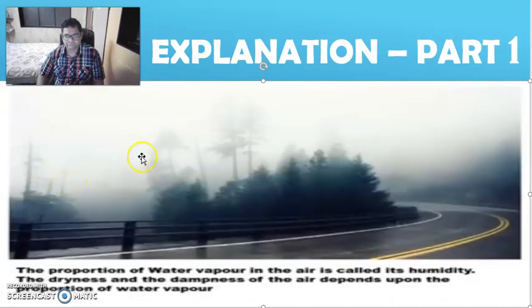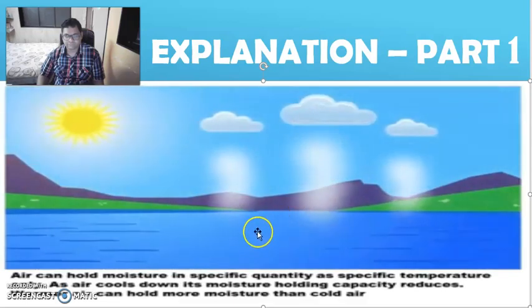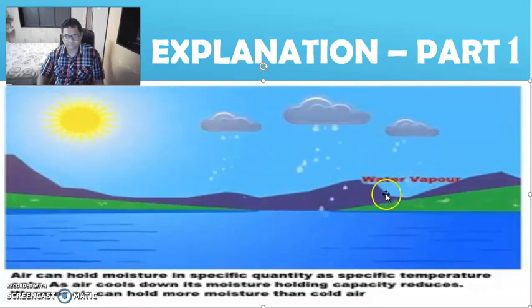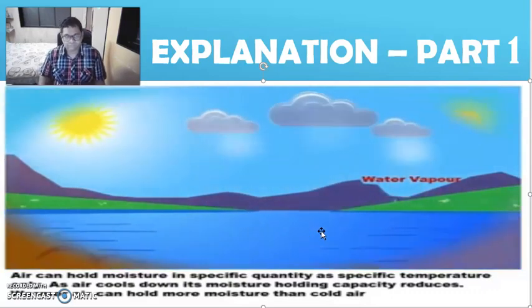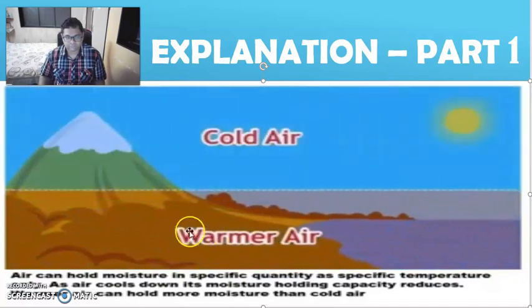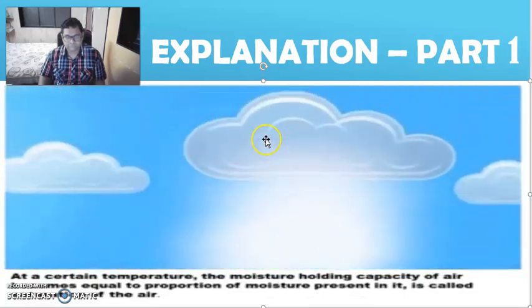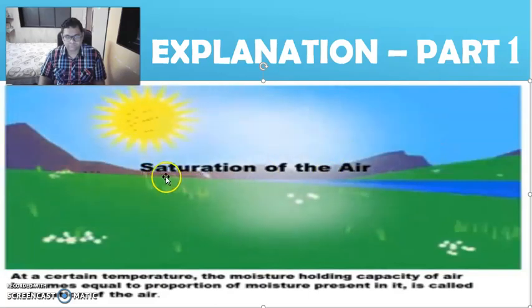The proportion of water vapor in the air is called its humidity. The dryness and the dampness of the air depends upon the proportion of water vapor. Air can hold moisture in a specific quantity at a specific temperature only. As air cools down, its moisture holding capacity reduces. Warmer air can hold more moisture than cold air. At a certain temperature, the moisture holding capacity of air becomes equal to the proportion of moisture present in it. It is called the saturation of the air.